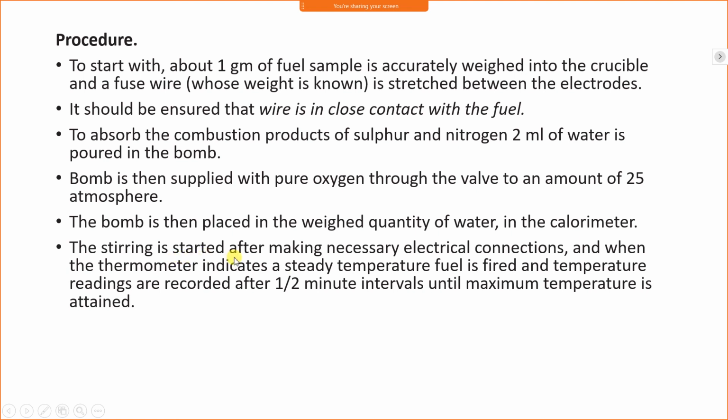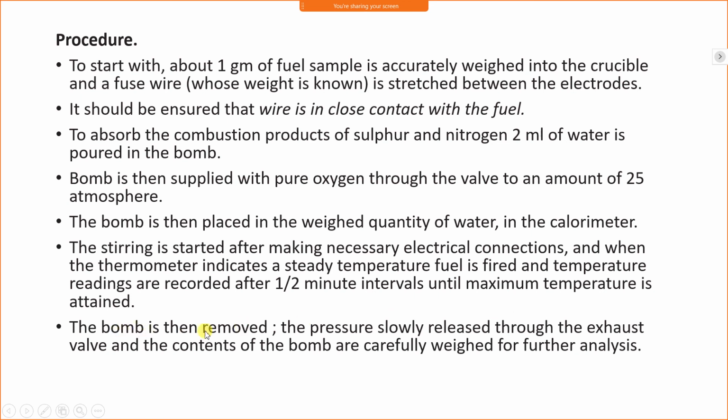The stirrer is started after making the necessary electrical connection, and when the thermometer indicates a steady temperature, the fuel is fired and temperature readings are recorded at half-minute intervals until the maximum temperature is attained. The bomb is then removed. The pressure is slowly released through the exhaust valve and the contents of the bomb are carefully weighed for further analysis.